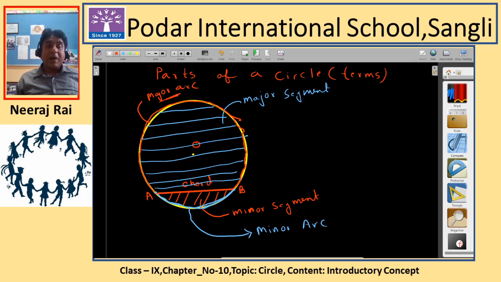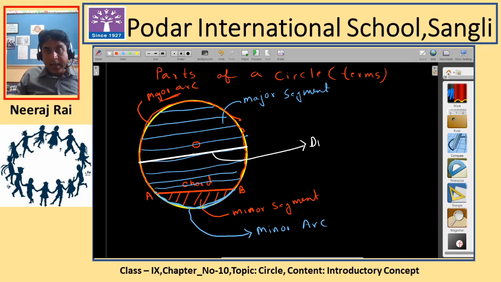Now one more piece of information regarding the chord. A chord which passes through the center of a circle, touching the other two points of the circle, is called the diameter of the circle, and that is the longest chord. So the diameter is the longest chord of the circle. This is a chord which is the longest chord of a circle, and it is called the diameter.